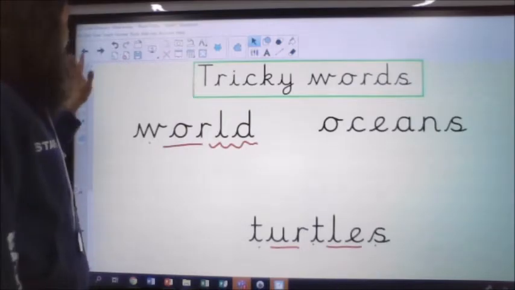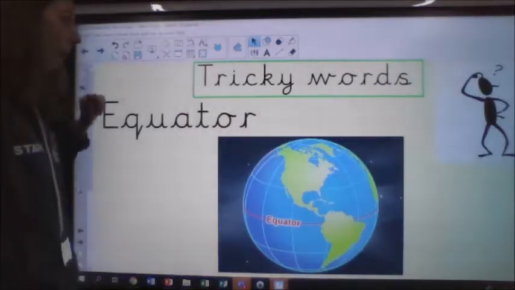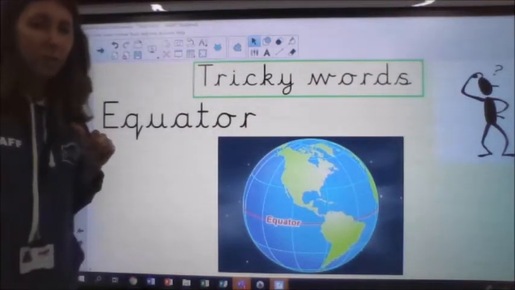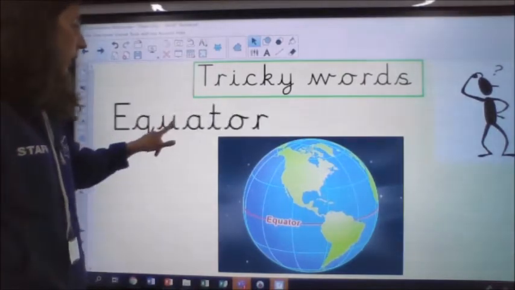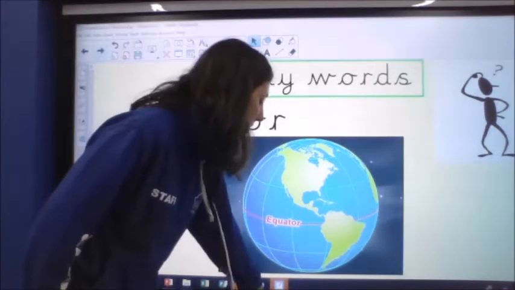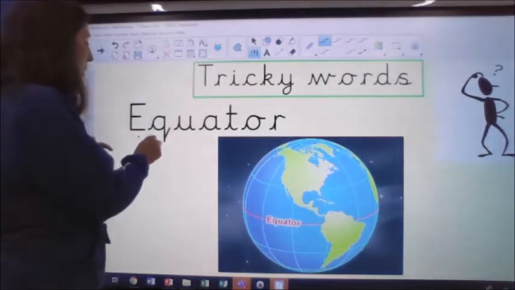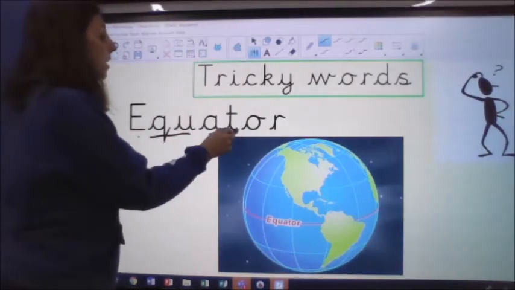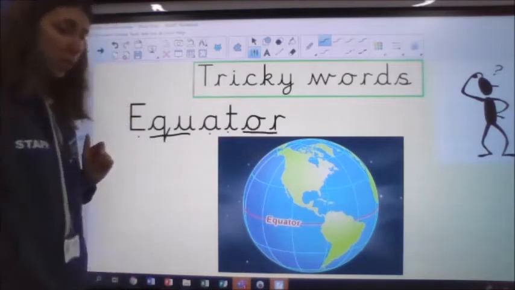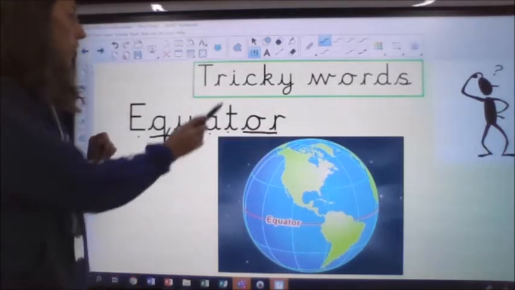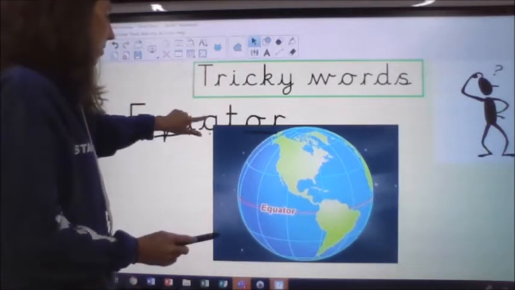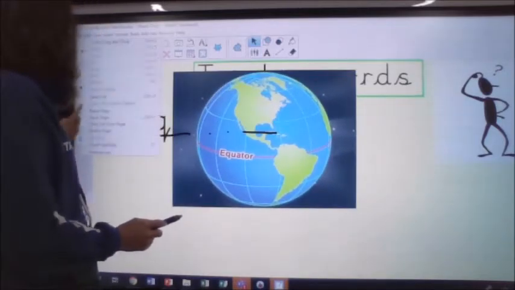Okay, before we think about the next one, we're just going to think about the meaning of one of our tricky words. Now, you're going to come across the word today, which is equator. Equator. And I've shown you on my picture here. I might even make my picture a little bit larger so that you can see.